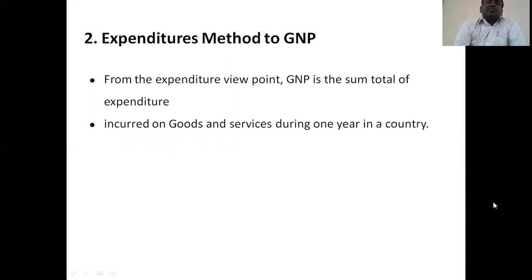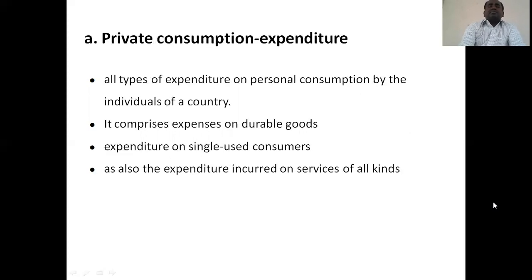It is the sum total of expenditure which is incurred on goods and services produced during a year in a country. So while producing the goods and services, what are the expenditures? Maybe a consumable expenditure or investment expenditure. All things are considered in order to calculate the GNP under the expenditure method.